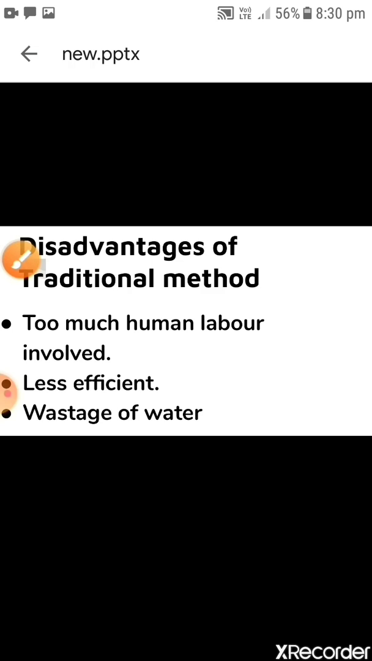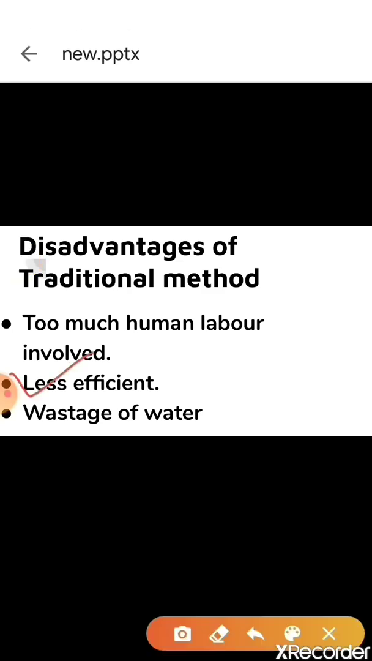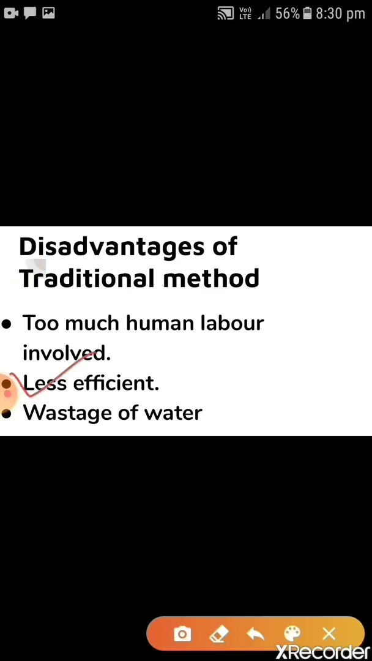The next disadvantage is that it is less efficient. It depends on human beings. So the traditional method depends on human beings. Maybe some part of the field gets less water, some gets a large quantity, or some part may be left without water. A human being can make mistakes while supplying water, so it is less efficient.